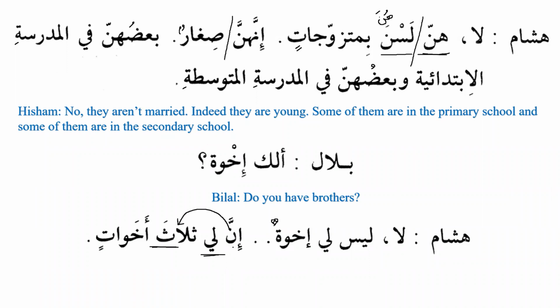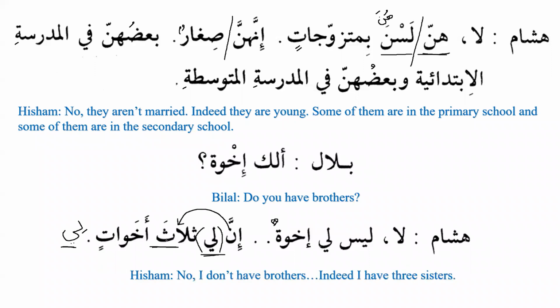So if you read it like this, inna thalatha akhawatin li, then it will be easy for you to understand. You will say that thalatha akhawatin is ismu inna and li is khabaru inna. But when this jar majroor comes before the subject, then there is a small confusion. So that's why we need to be very careful about it. So he says inna li thalatha akhawatin. No, I don't have brothers. Indeed, I have three sisters.